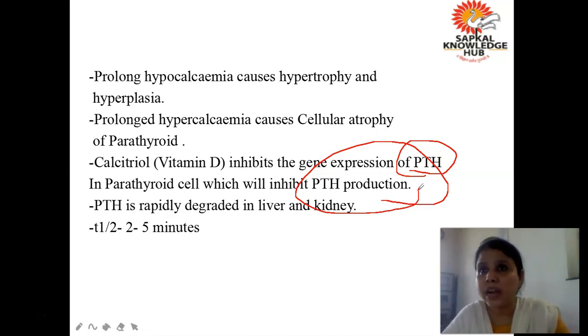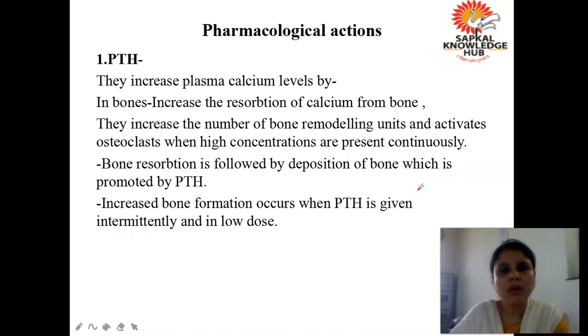How does it inhibit that? Calcitriol increases the absorption. So as a result, the parathyroid gland or the calcium sensing receptor will feel that there is already calcium in the blood, so the secretion of parathyroid hormone from the parathyroid gland is stopped. And the half life of these is 2 to 5 minutes. Okay, now what is the pharmacological action of parathyroid hormone?